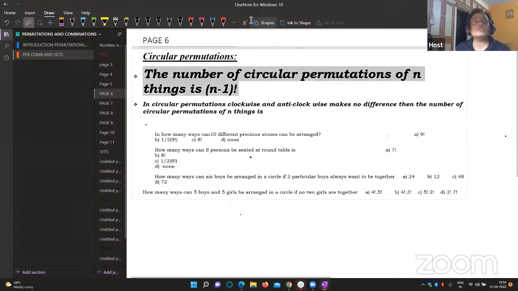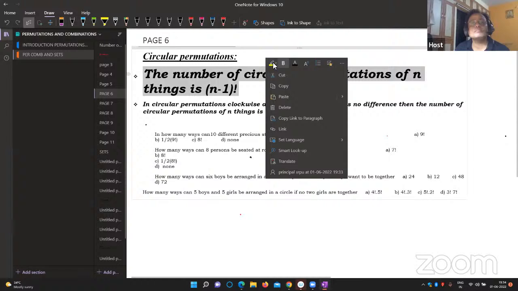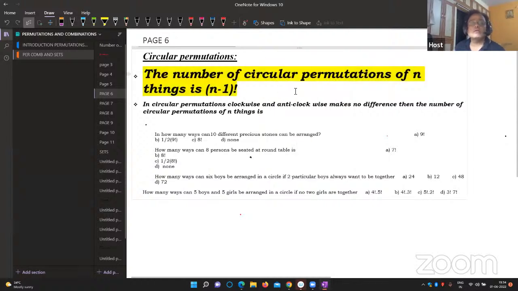So if you understand this question once again, first, the number of circular permutations of n things is n minus 1 factorial. You are not understanding this concept. Once again, I'll explain this. See, look at it. So here in this case, just a minute, give me one minute.